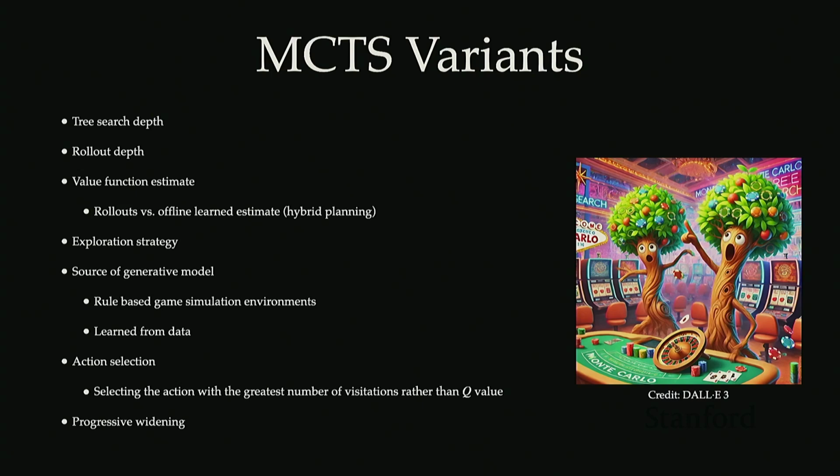There's also that value function estimate that I mentioned earlier. You don't necessarily have to use the rollouts, right? You can use that offline learned estimate, and that would be this hybrid planning style that we're going to be talking about next.